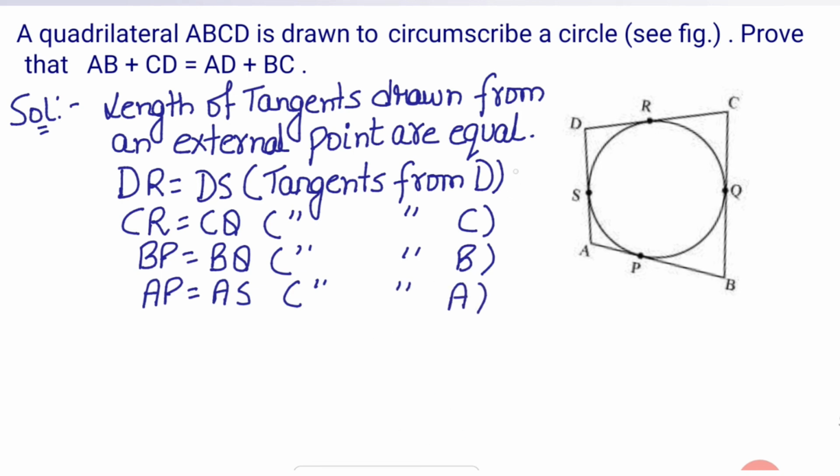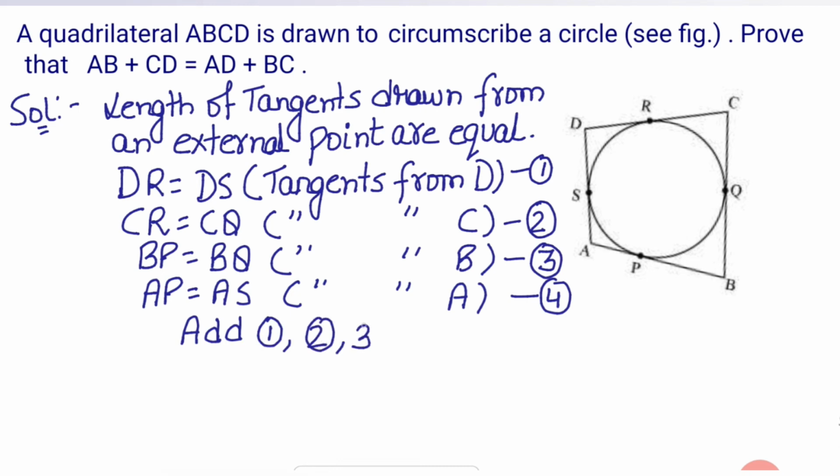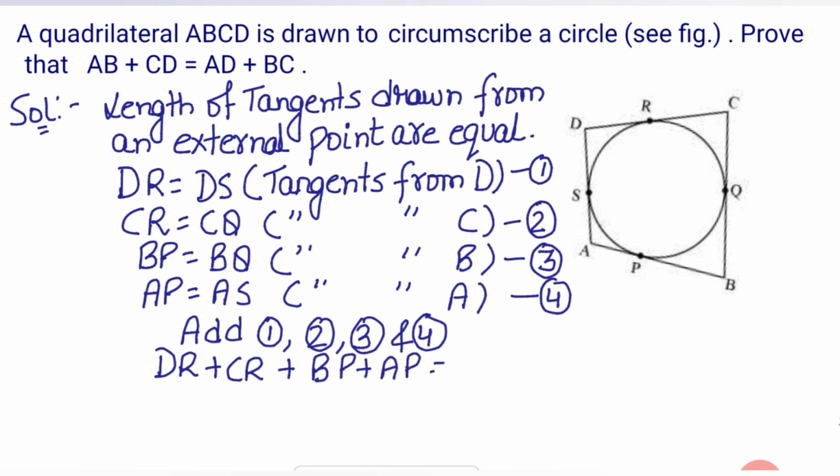Suppose this is equation number 1, this is equation 2, this is equation 3, and this is equation 4. What you have to do is add all these equations. Now the left hand side will be DR plus CR plus BP plus AP, and the right hand side will be DS plus CQ plus BQ plus AS.